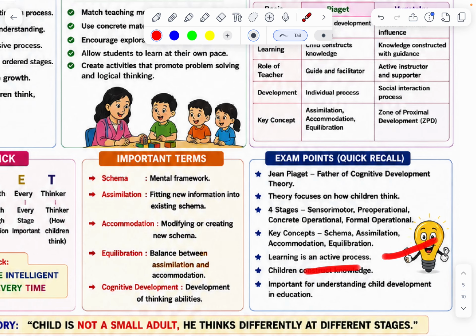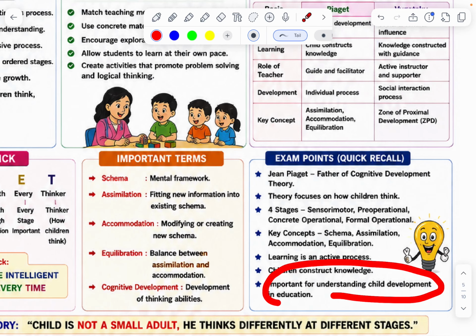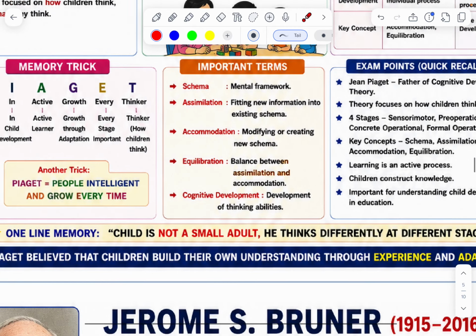Learning is an active process. Children construct new knowledge. Okay, important for understanding child development in education. This is the most important point.